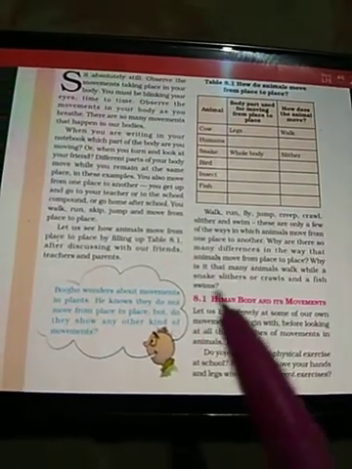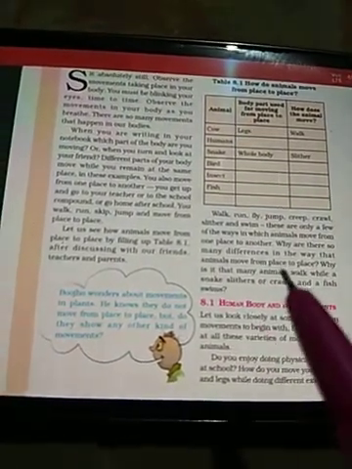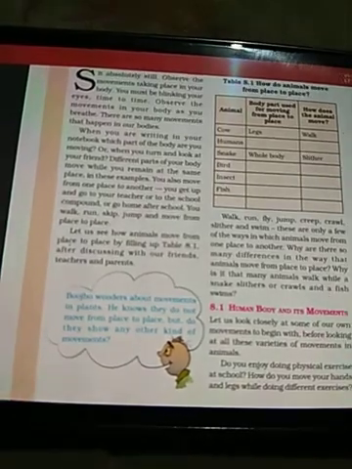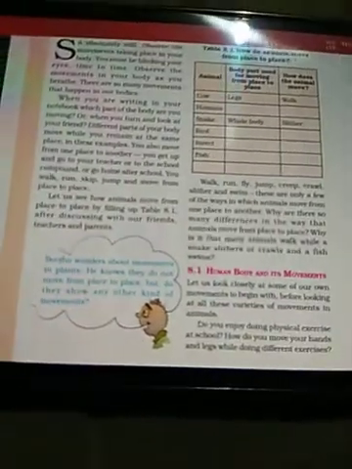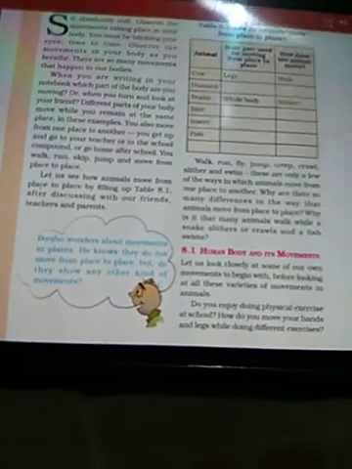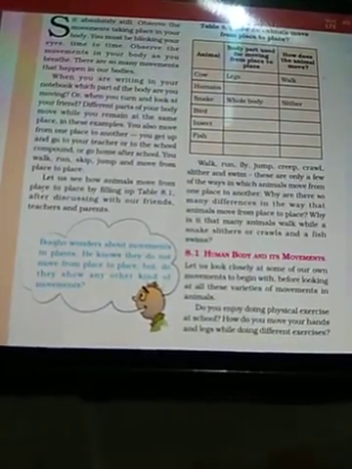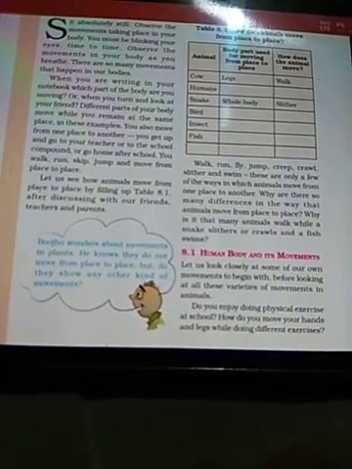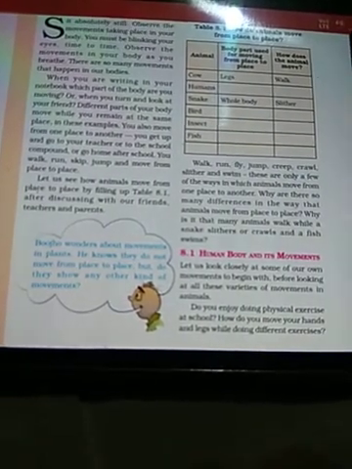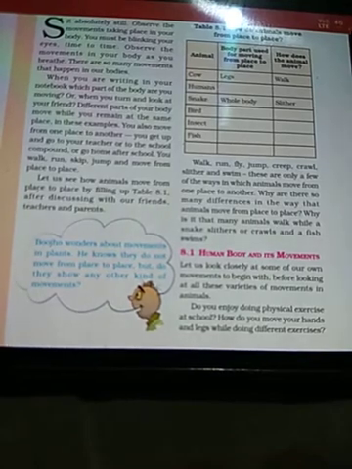Why are there so many differences in the way that animals move from place to place? Have you ever wondered? Yes, of course, there is a difference because human beings have two legs and they walk on their two legs, so they have to stand erect.